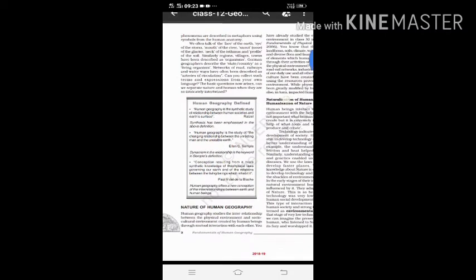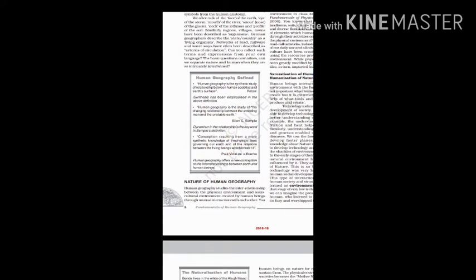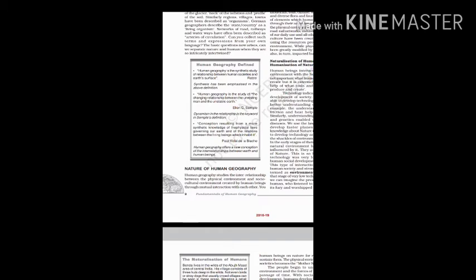Now in this box, the definition of human geography is given. Human geography basically means the relationship between humans and the earth. It means the relationship between human beings and the physical forces of nature. This is basically the definition, and here are four definitions given according to four geographers. You can remember all four, or you can remember any one of them. It's your choice.